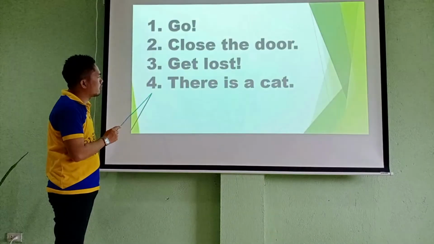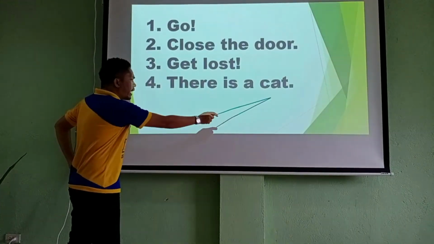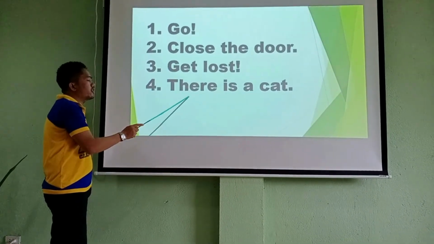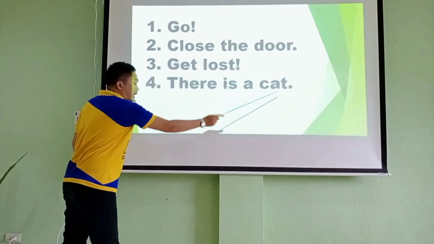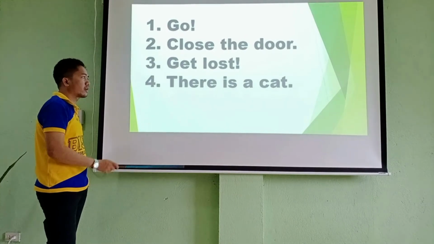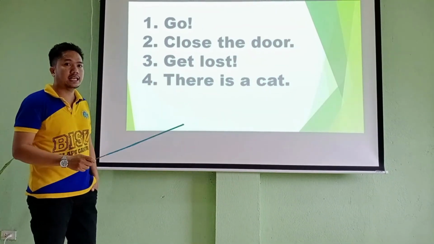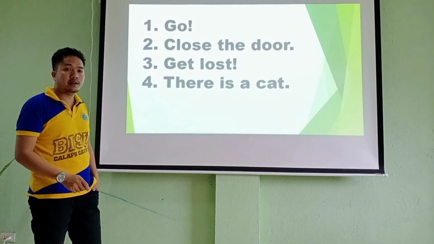For number 4, you might ask, is there a subject? What about there? In English, we call there the introductory subject. A cat is the real subject. The verb is. Therefore, all of them are not fragments but sentences, because we follow the pattern subject plus verb.